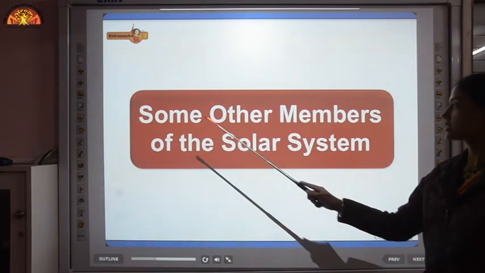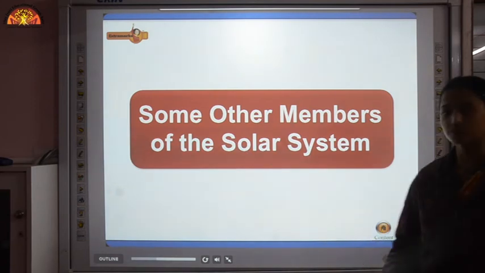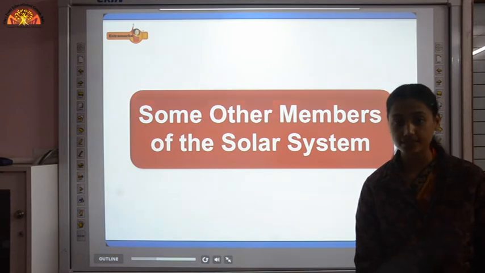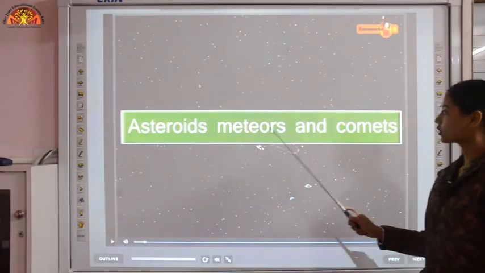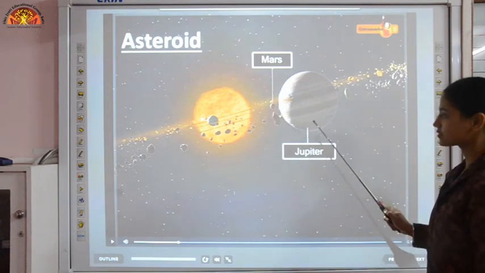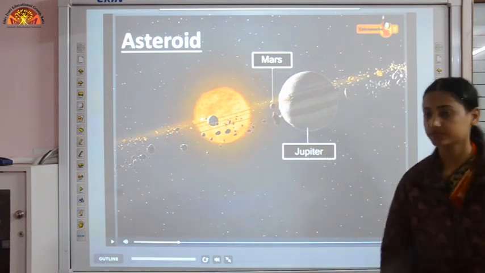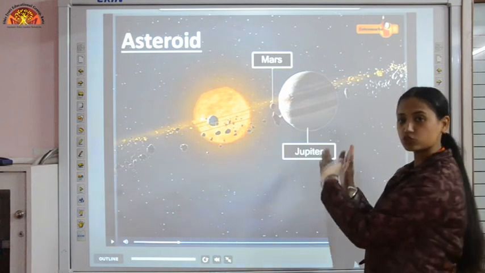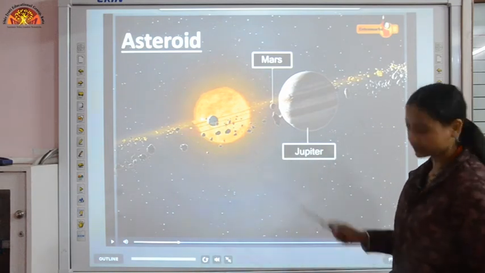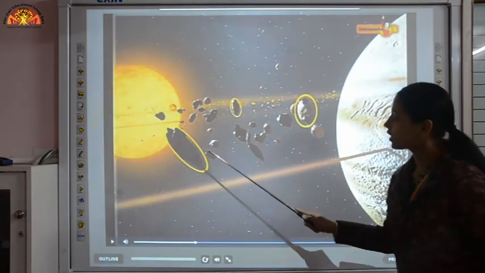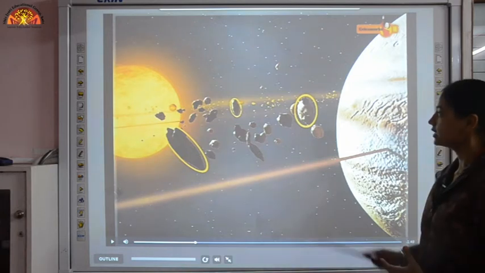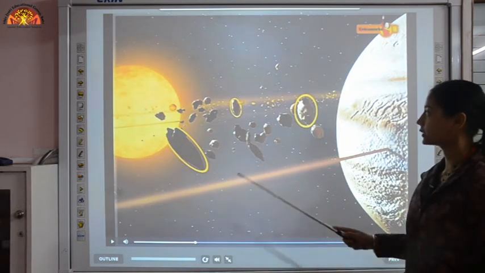Okay, now let's talk about some other members of the solar system. Not only star, planet and sun are there, other small celestial bodies like asteroids, meteors and comets are also present. Now asteroids. This is our planet Mars and this is Jupiter. A gap is present between the orbits of Mars and Jupiter, and that gap is occupied by small celestial objects known as asteroids. Each asteroid has its own orbit.